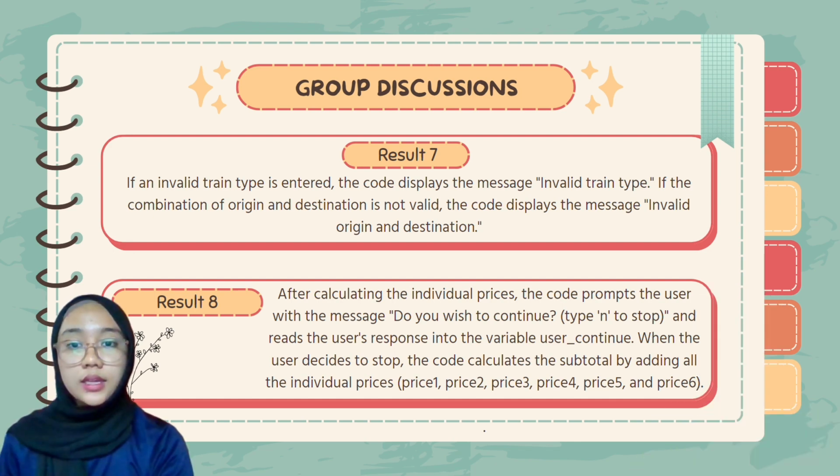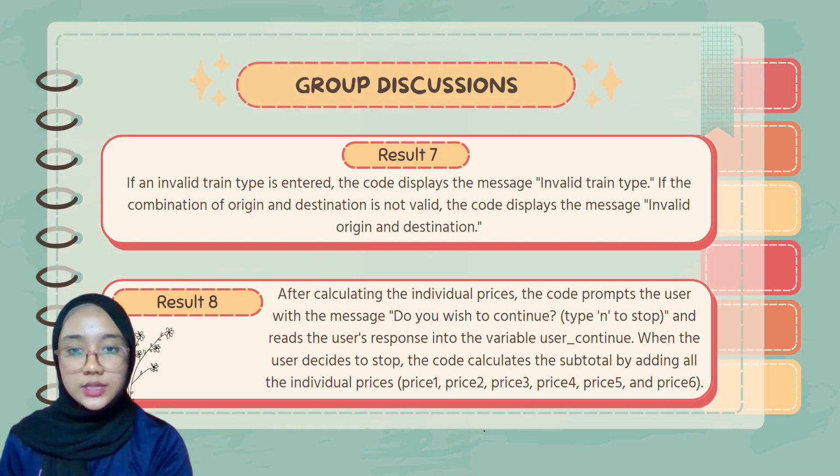After calculating the individual price, the code prompts the user with a message, "Do you wish to continue? Type N to stop," and reads the user response into the variable user_continue. When the user decides to stop, the code calculates the subtotal by adding all the individual prices: price1, price2, price3, price4, price5, and price6.